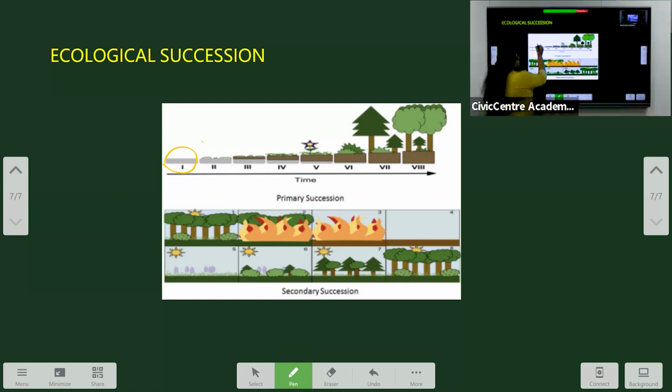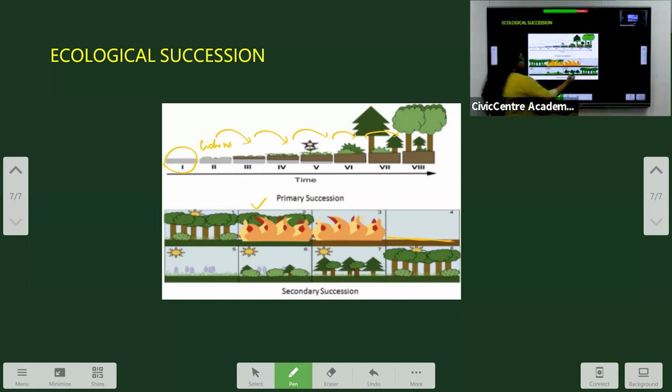And when plants or food producing organisms like lichens occupy and slowly start to build a community, this is called primary succession. But when there is an existing community already and some calamity happens, man-made or natural, like forest fires or floods or deforestation, then again a bare land is formed.